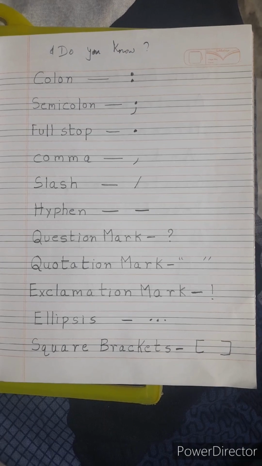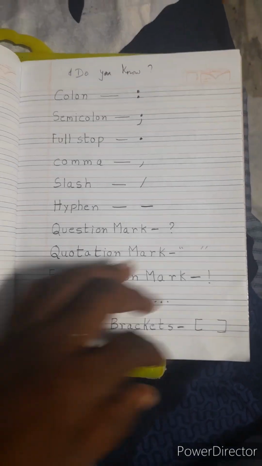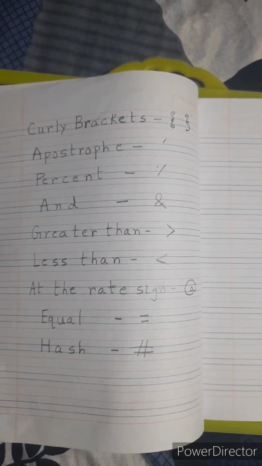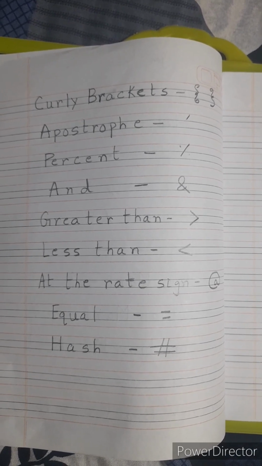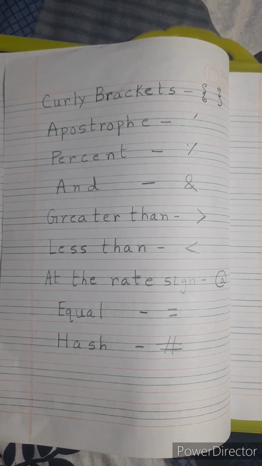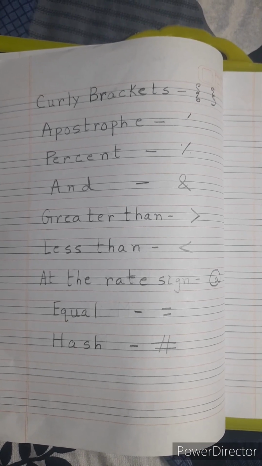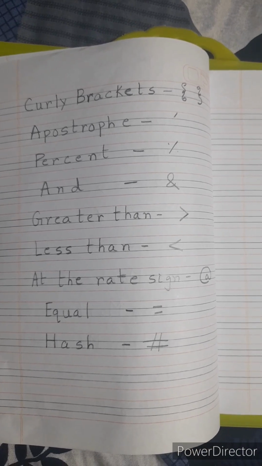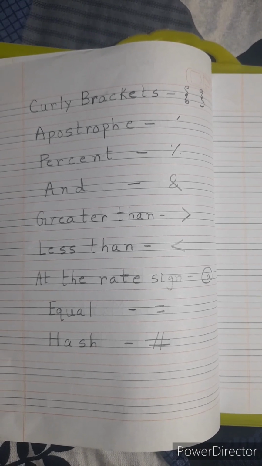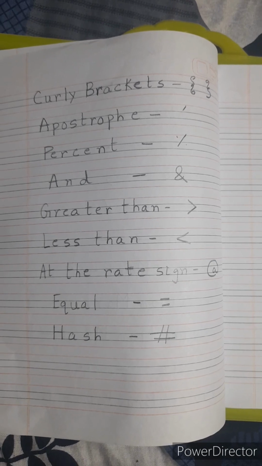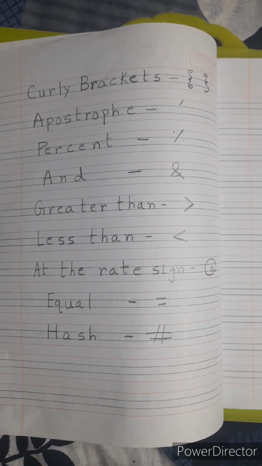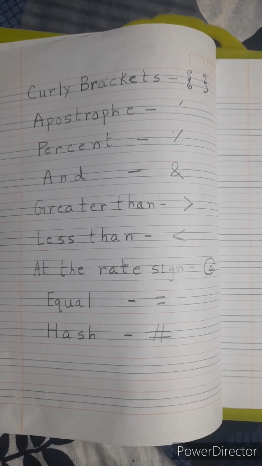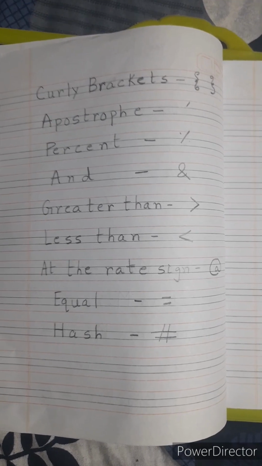and the 11th one is square brackets, and the next one is curly brackets, and the 13th one is apostrophe, 14th one is percentage, and this is a symbol, greater than symbol, less than symbol, at the rate sign, this is the symbol equal to, and the hashtag.